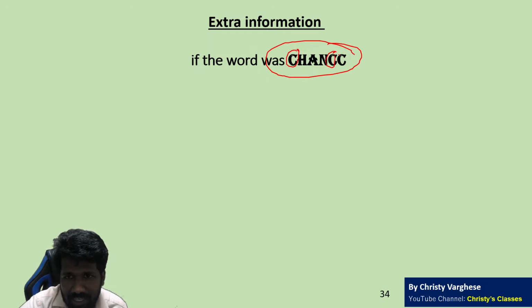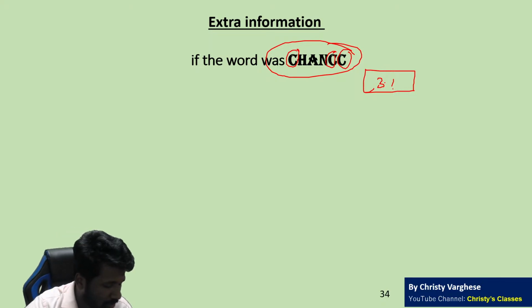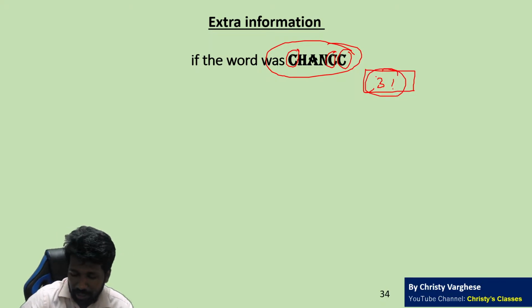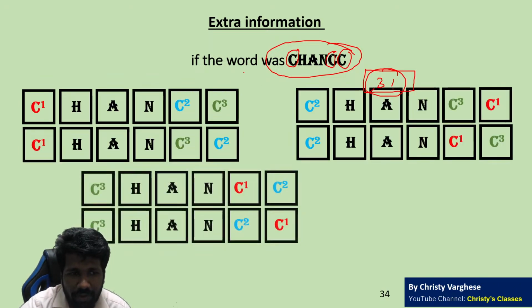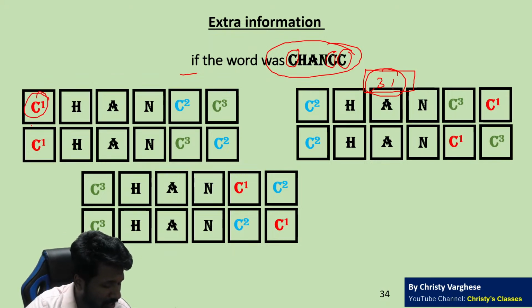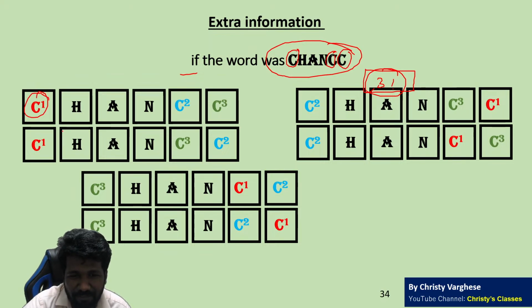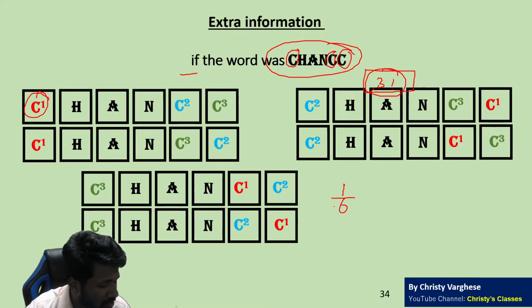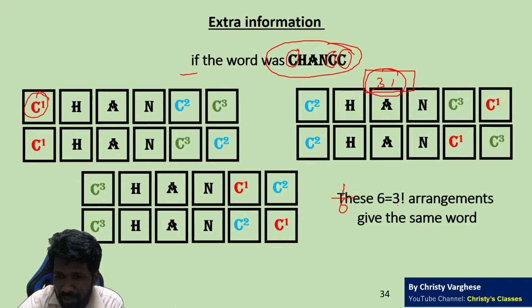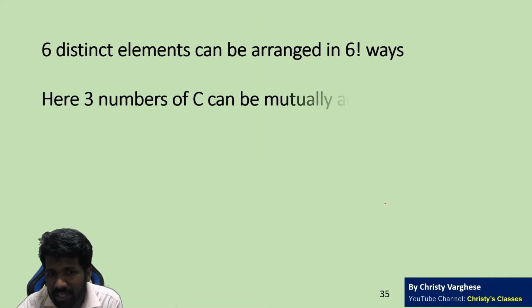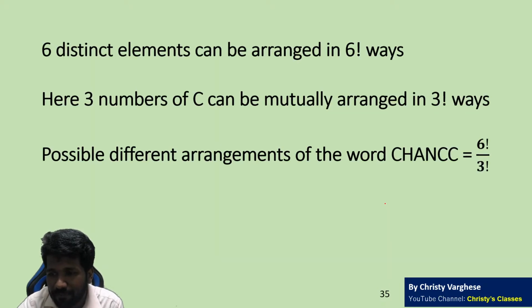Here CCC, 3 letters, right? 3 letters can be rearranged in 3 factorial ways. So you have to divide by 3 factorial. 3 factorial is 6, right? Or you can say, rearranging the C's, you will get 6 duplicates, or 1 original and 5 duplicates. For each combination, 5 duplicates are there, or in other words, only 1/6 are original, remaining 5/6 are duplicates. Or if you are not understanding that logic, basically you have to divide by 3 factorial because C is 3 times. So you divide by 3 factorial.